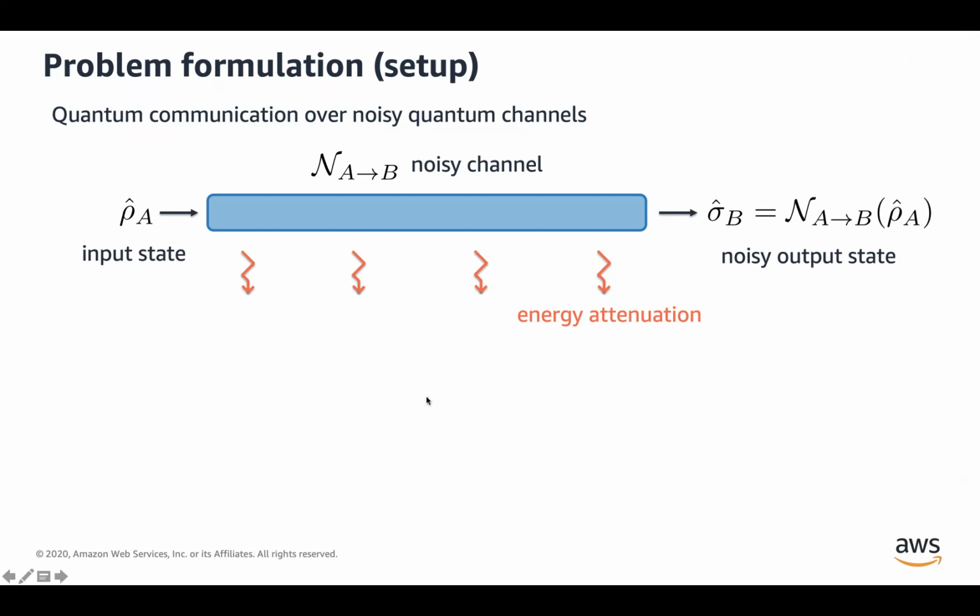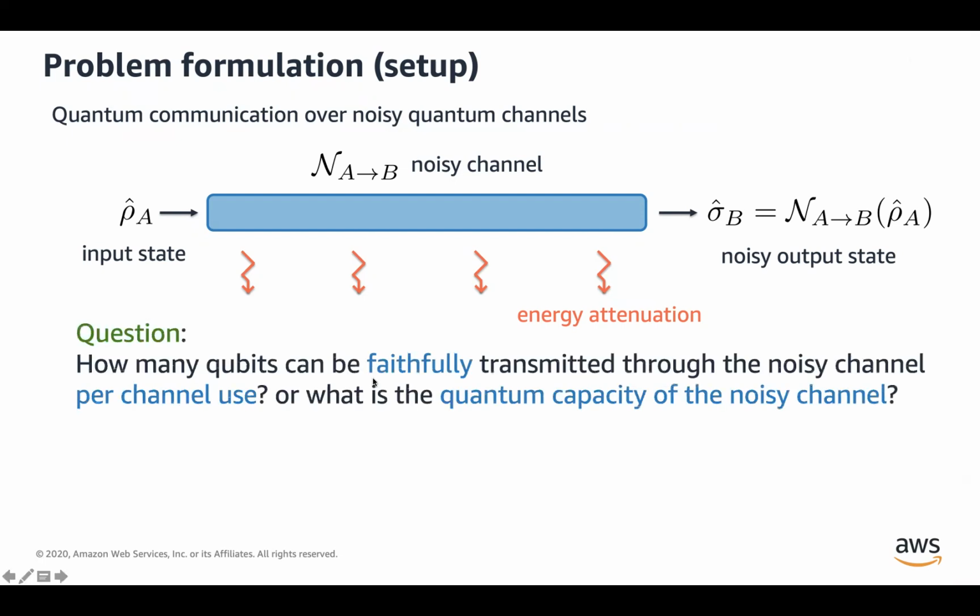The question that I want to address in this setting is how many qubits can be faithfully transmitted through this noisy channel. Here, by faithfully, I mean with essentially 100% fidelity. This question is equivalent to asking what the quantum capacity of this noisy channel is. This is the definition of the quantum capacity.